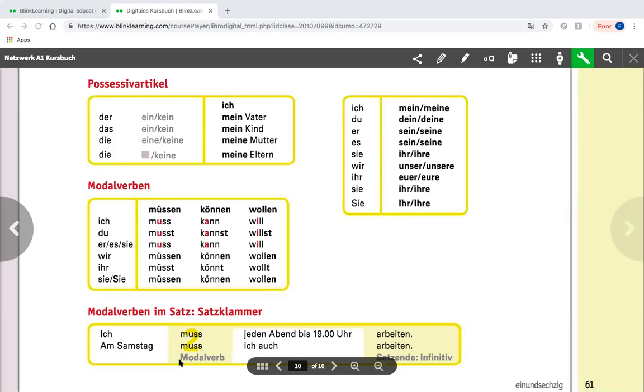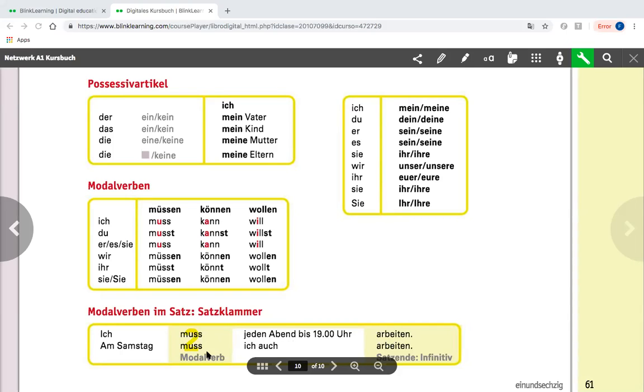See, here we have the modal verb in the second position. And this is the conjugated one. Yeah, ich muss, du musst, er muss, wir müssen. Yeah, this could be: wir müssen jeden Abend bis 19 Uhr arbeiten. So the conjugated verb remains in the second position. Only now it's the modal verb with such a construction.